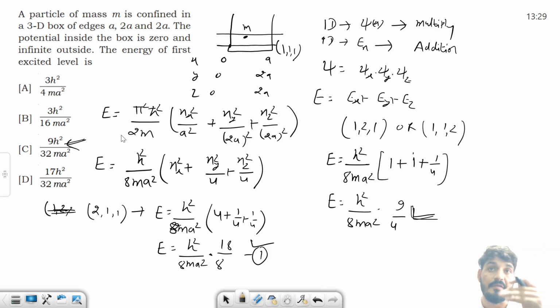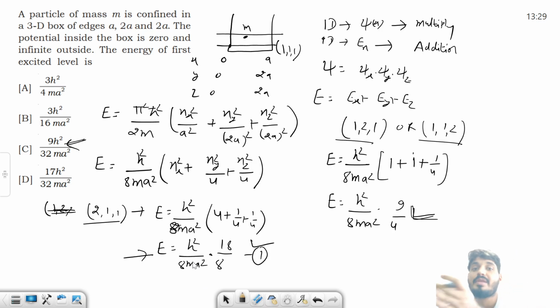You will have different degeneracies. There are 3 degeneracies, this and this. You have to find out which one is the minimum energy. That is the first excited state. If it asked for the second excited state, we would say this one is the second excited state, right? So you have to find out the energy corresponding to all the degeneracies. Then only you are able to find out which will be the first excited state and which the second. Fine. Okay. Let's see the next question.